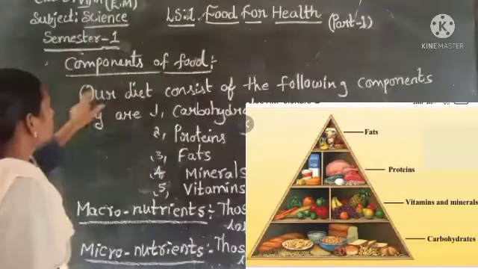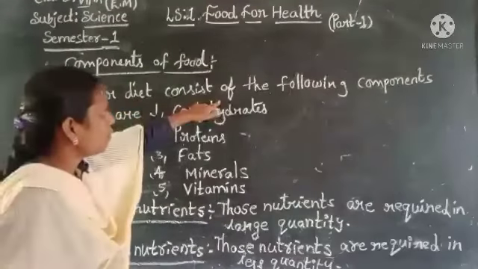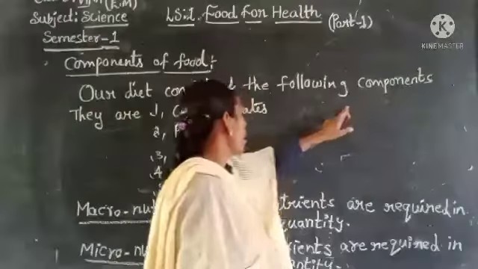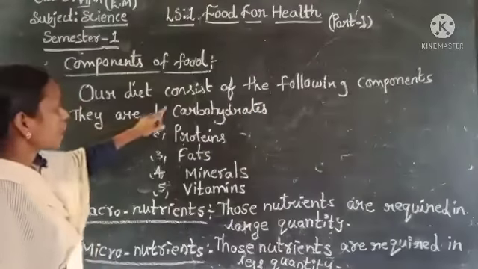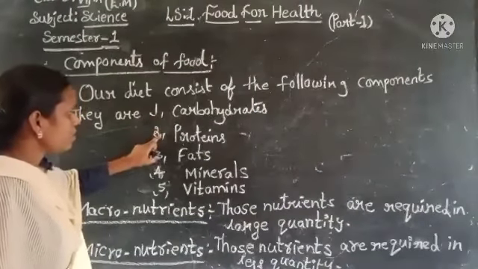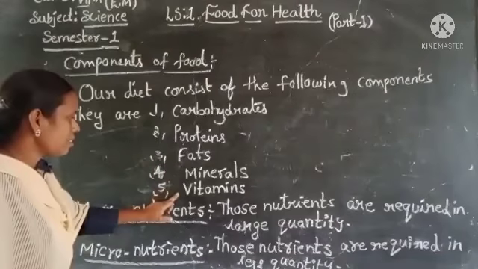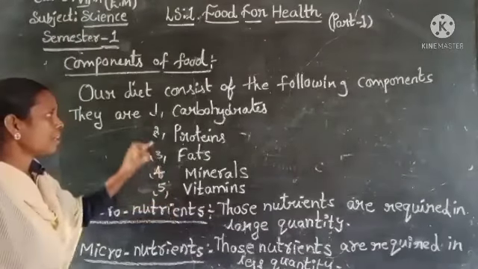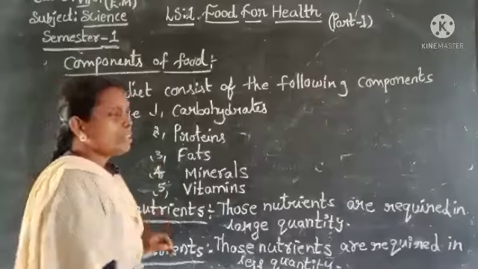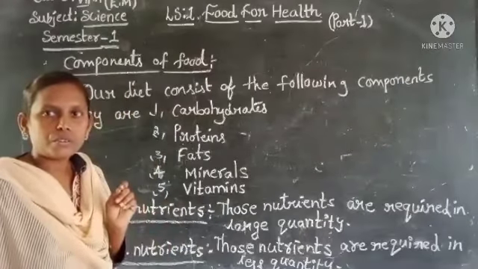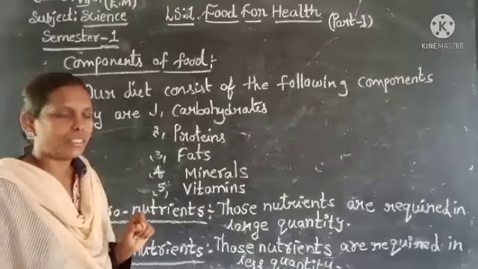Components of food. Our diet consists of the following components. They are carbohydrates, proteins, fats, minerals and vitamins. Some components we need in large quantity.